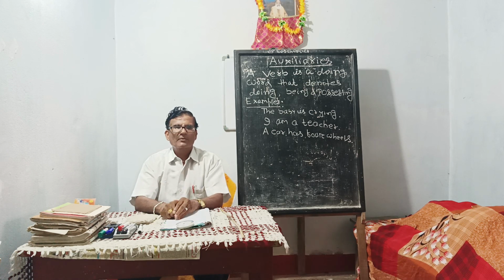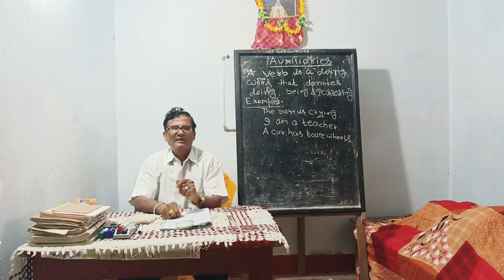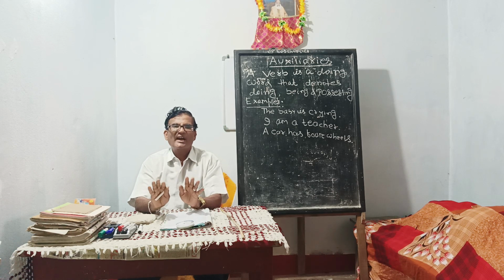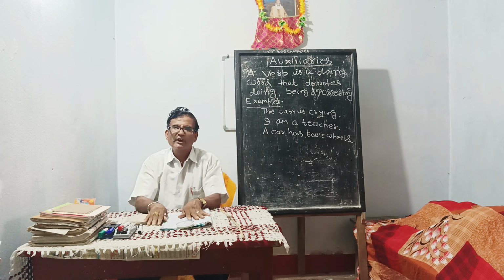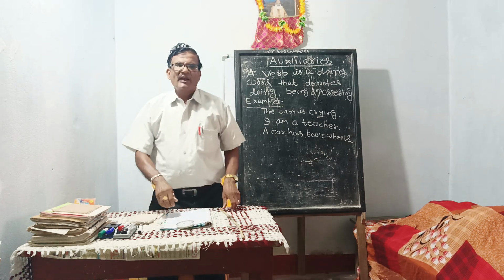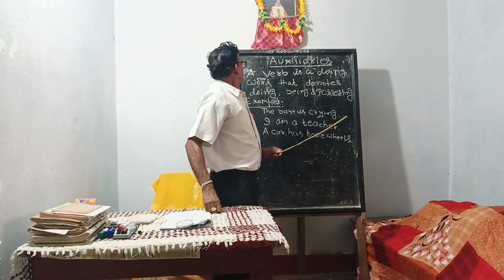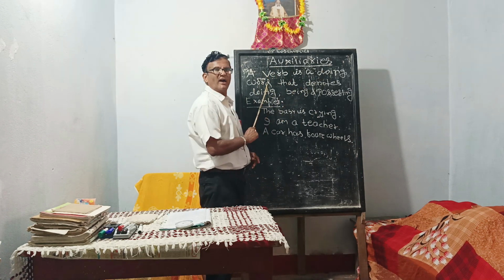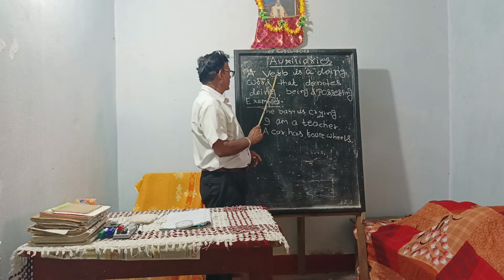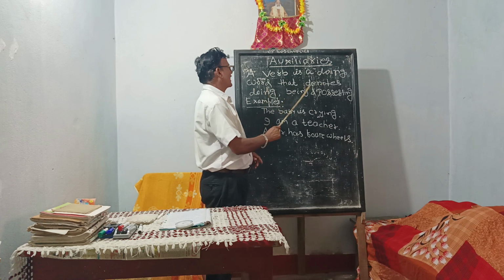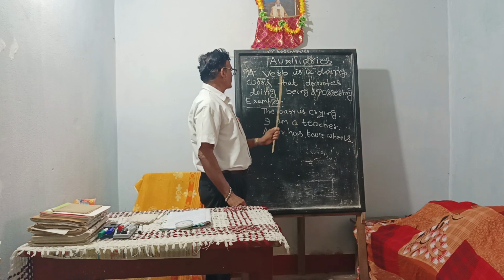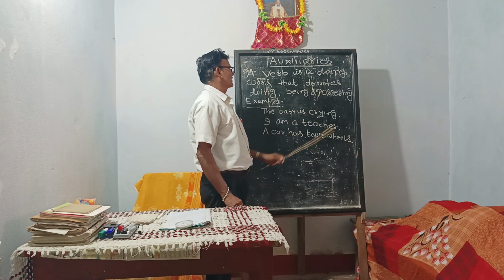So what is a verb? A word that shows an action is called a verb. So a verb is called an action word or doing word. Thus, a verb is a doing word that denotes doing, being, and possessing.